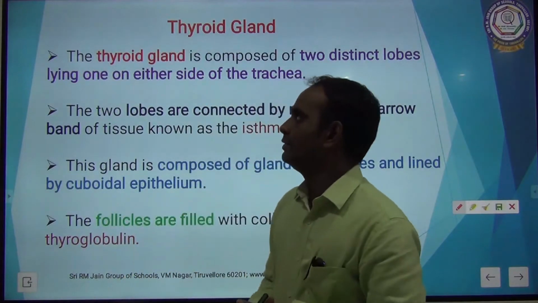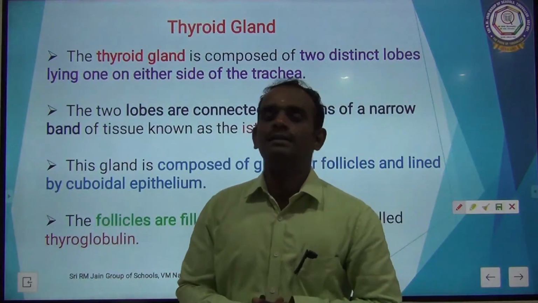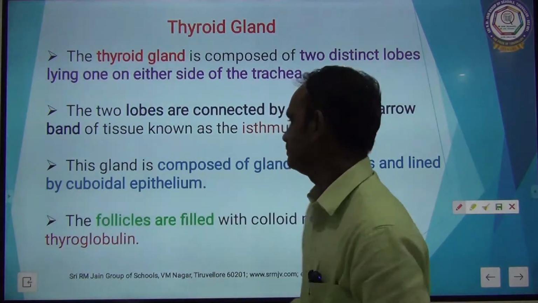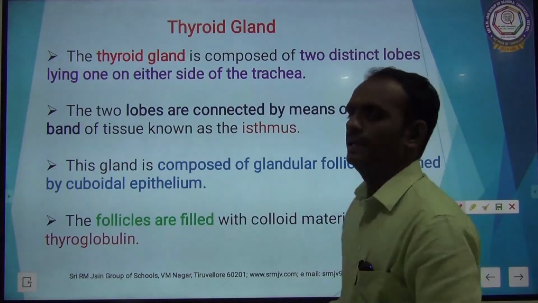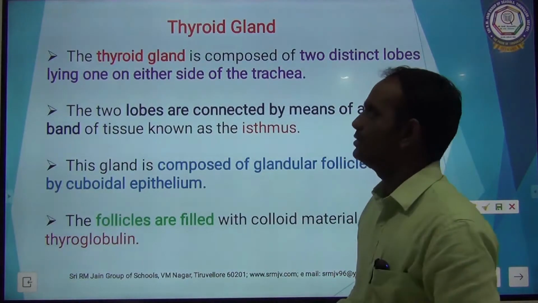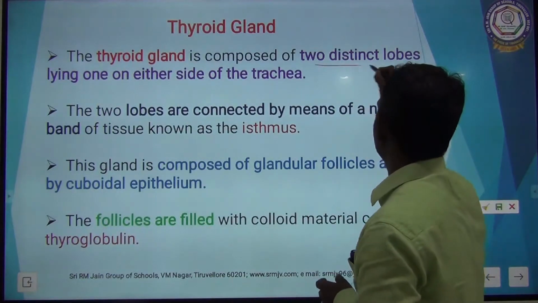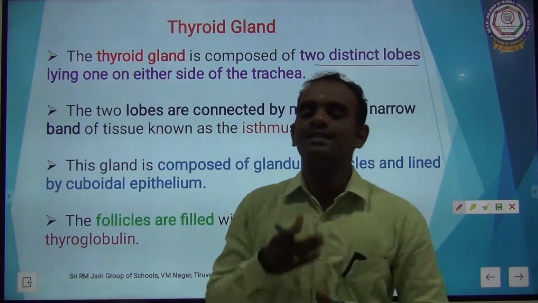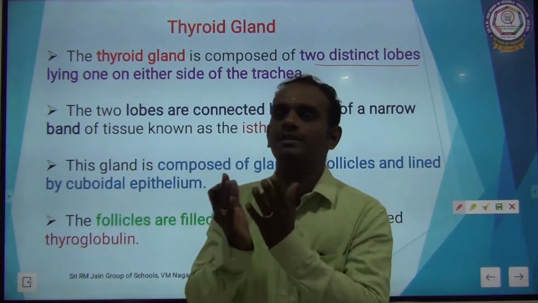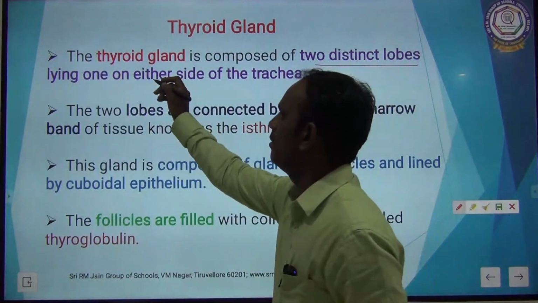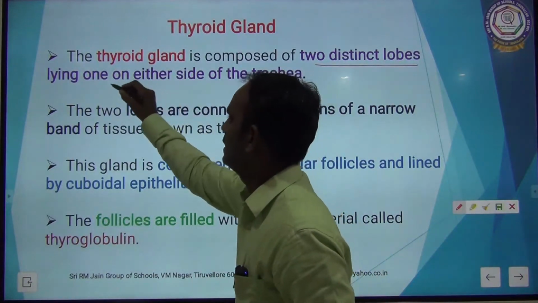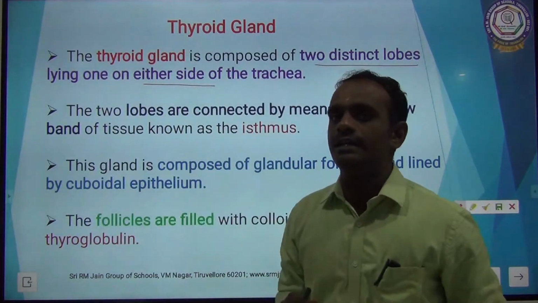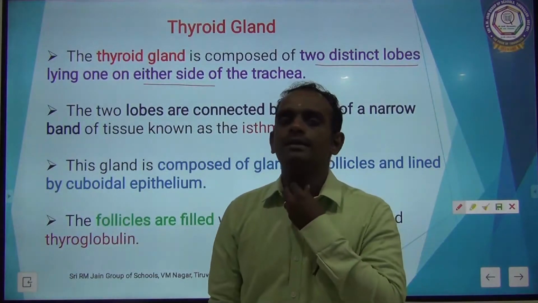Now, we are going to see the second gland, the thyroid gland. The thyroid gland is composed of 2 distinct lobes. Lobes are nothing but compartments, 2 different compartments lying on either side of the trachea. Trachea is nothing but the throat.